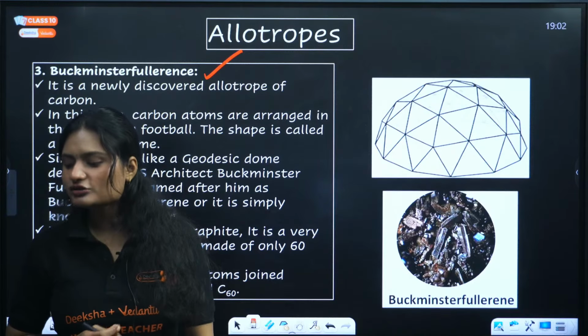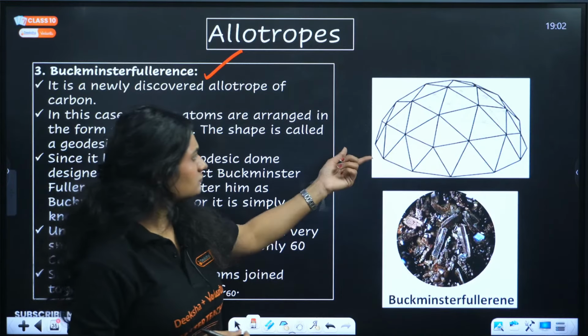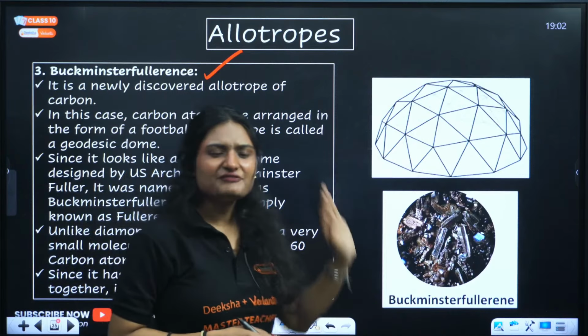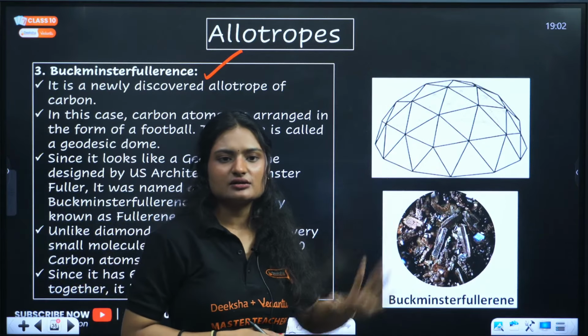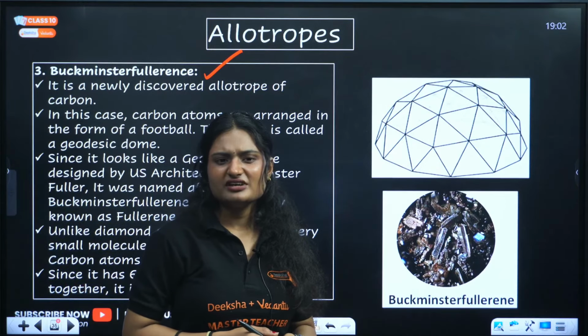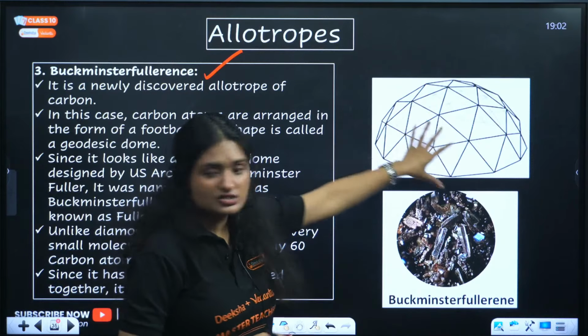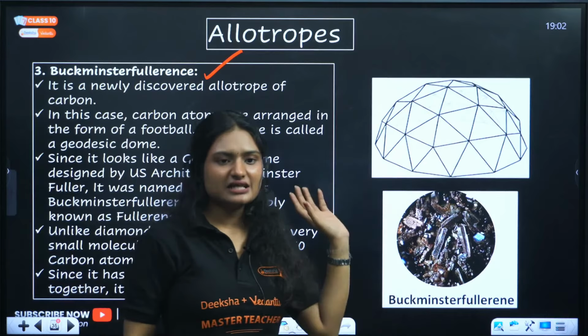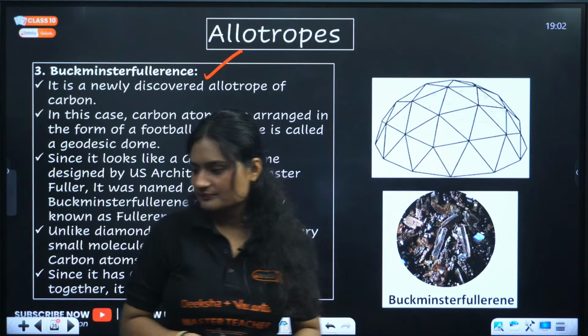Graphite is hexagonal. This is not hexagonal. This is different. Why? Where are you seeing the hexagonal? It's a dome-like structure. Hexagonal is graphite. Graphite has hexagonal layers.